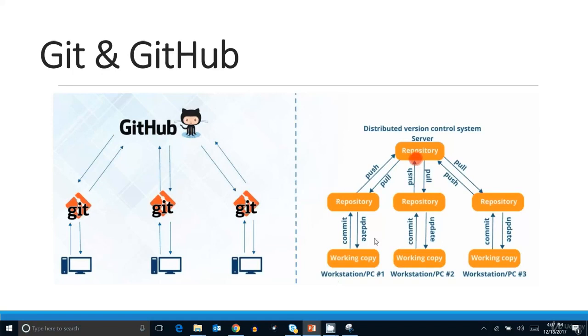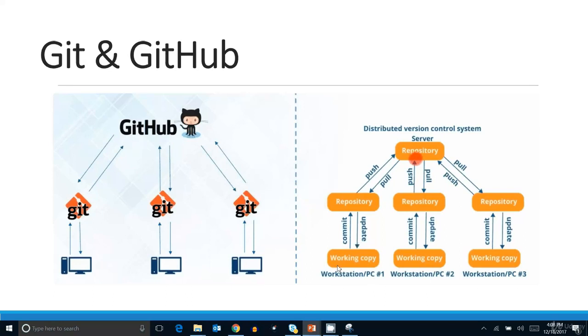What we have learned about the distributed version control system, we are working on the same theory. This is my working copy. We have already learned about the working area and the working copy, on which we were working on the Git project. We were performing operations like git add, git status, git commit.